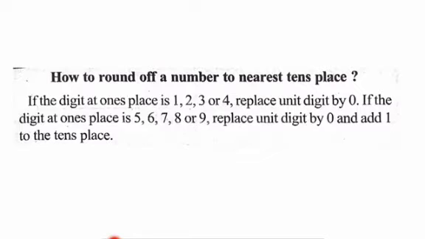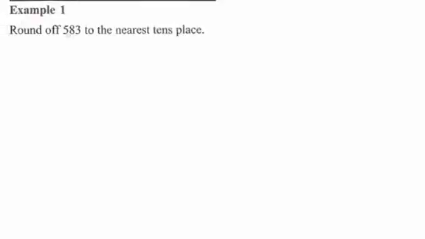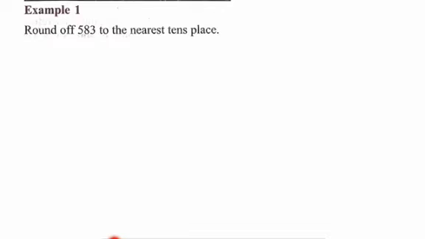With the same rule being followed, we will try to solve an example. Now for example 1, round off 583 to the nearest tens place. Here, if you observe the digits, what we have is 583. Children, all of you know the place values. So I will just write down, this is units place, tens and hundreds place. Now what is the rule that is given?